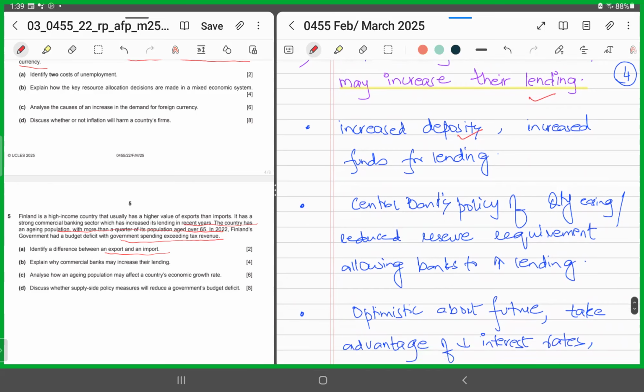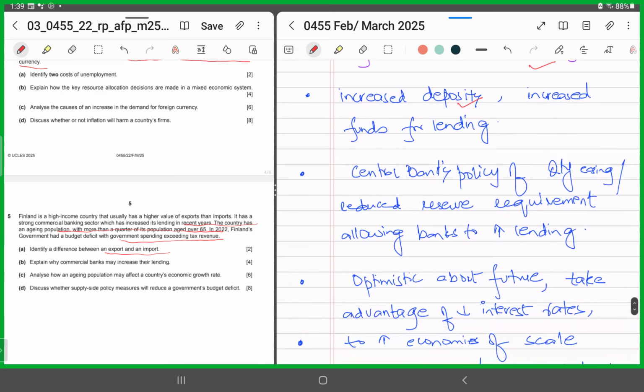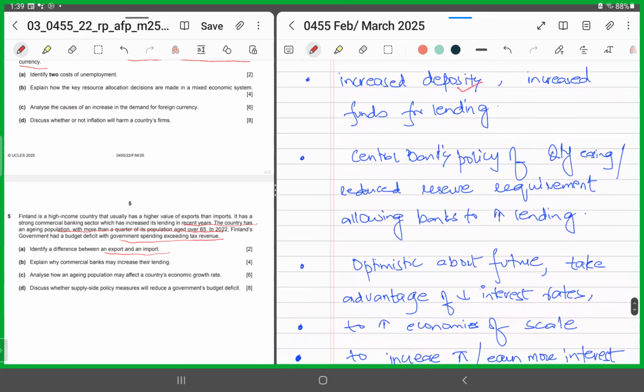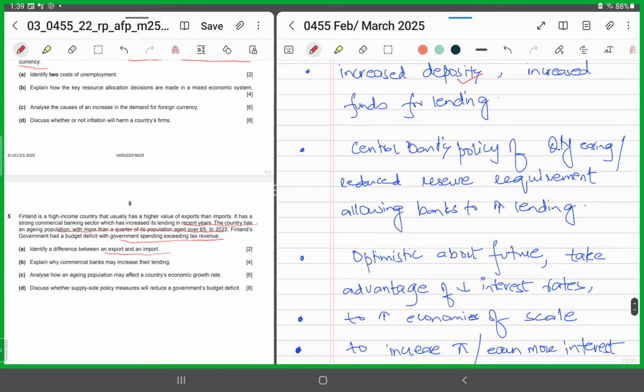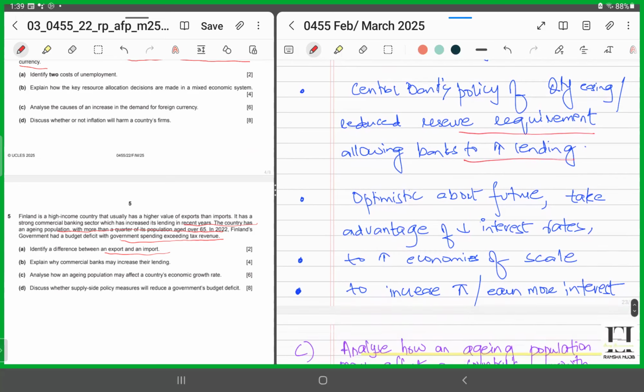Or you could say now, since the central bank has increased its policy of quantitative easing, right? So it has reduced its reserve requirement. So now it has allowed banks to increase their lending, right? Or maybe now the people or the businesses are more optimistic about their future. So in order to take advantage of a fall in interest rates, or an increase in economies of scale, or to earn more profits and earn more interest, now the banks are lending more.